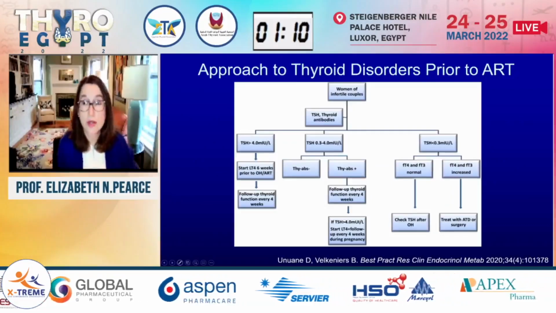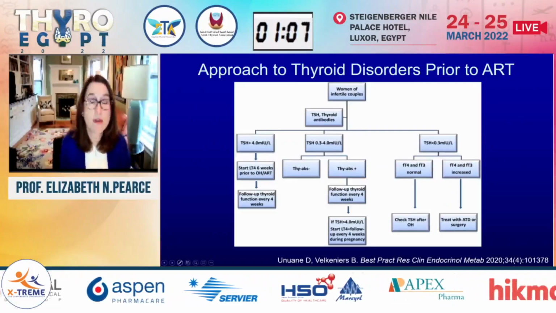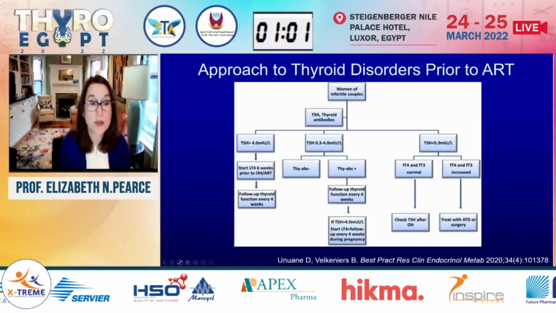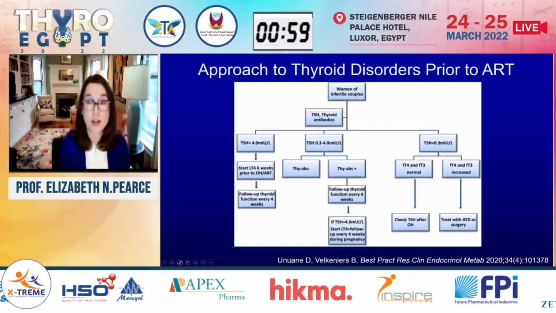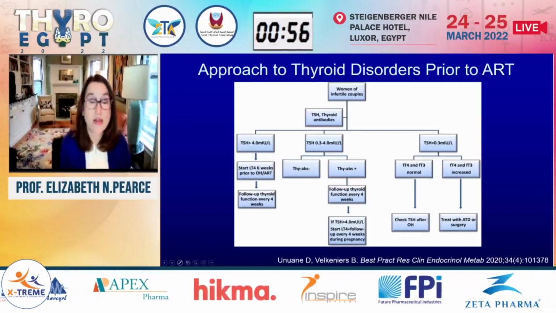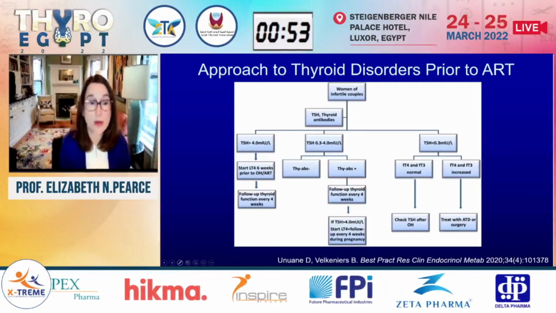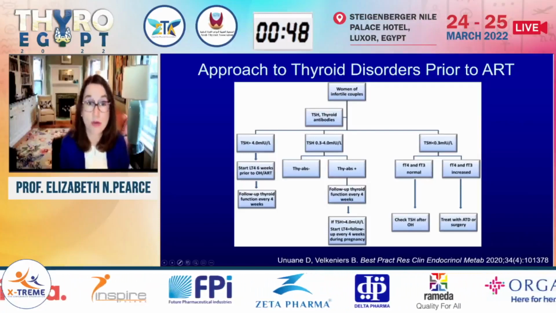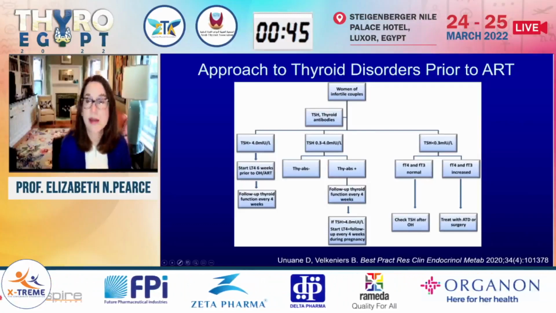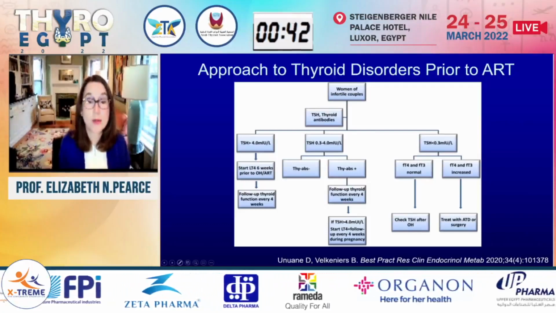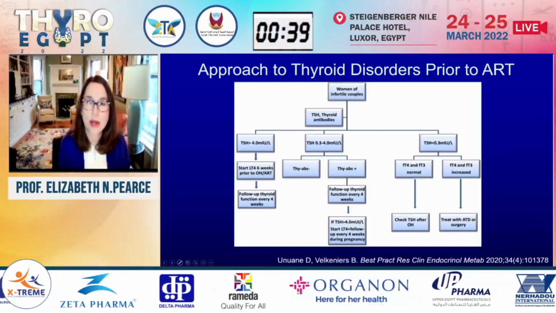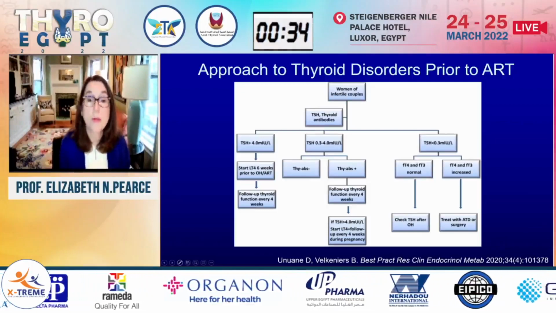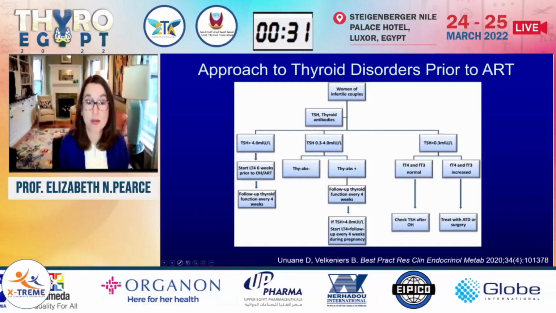So in somebody preconception who's going to undergo IVF, if the TSH is greater than 4, I think it's reasonable to start low-dose levothyroxine 6 weeks prior to the ovarian stimulation and ART procedures, so that you know you've normalized thyroid hormone levels beforehand, and then follow those patients' thyroid function every 4 weeks in early gestation, as we would in any patient we're treating with levothyroxine. Women who are TPO antibody negative with normal thyroid function obviously don't need any thyroid treatment before IVF. And women who are thyroid antibody positive, in light of current evidence, should not get levothyroxine and should not get glucocorticoids, but should have follow-up of their thyroid function every 4 weeks in early gestation, with treatment if they become hypothyroid.